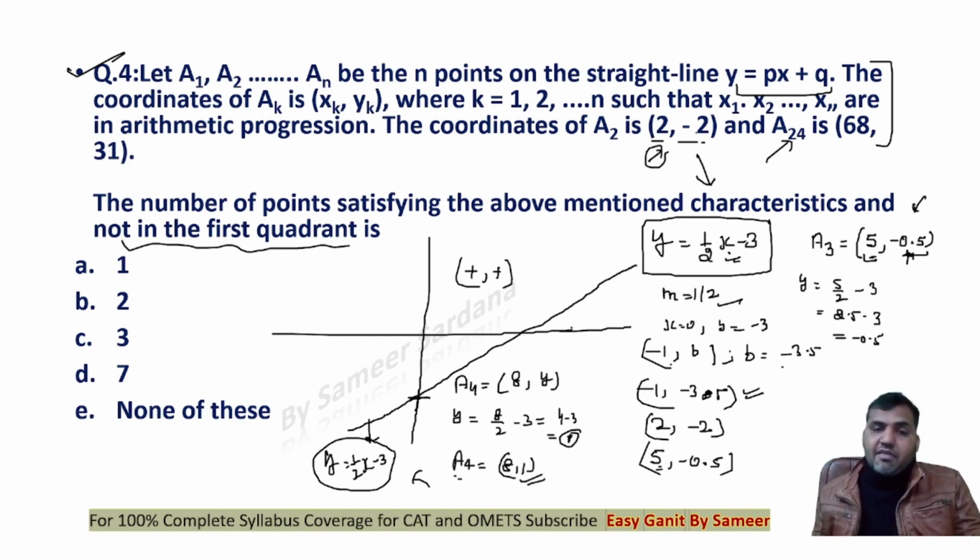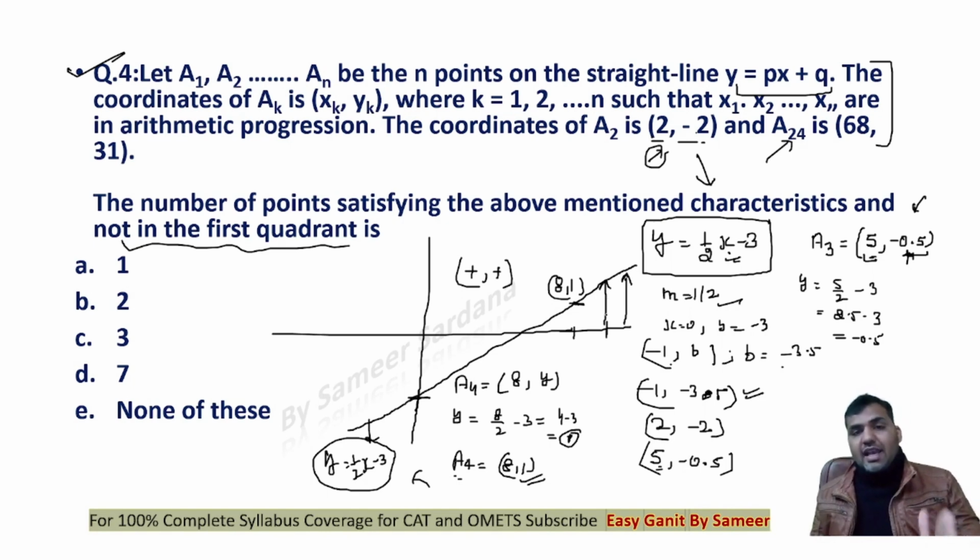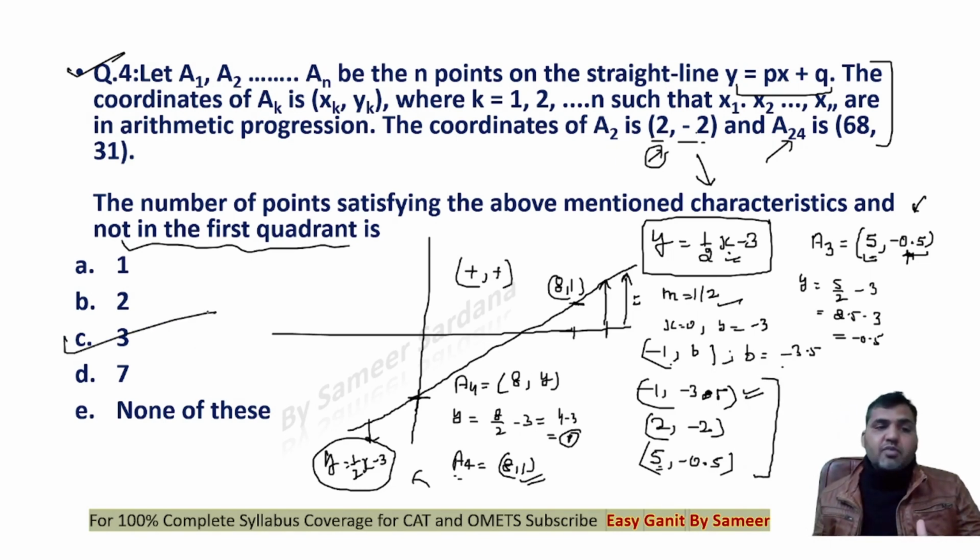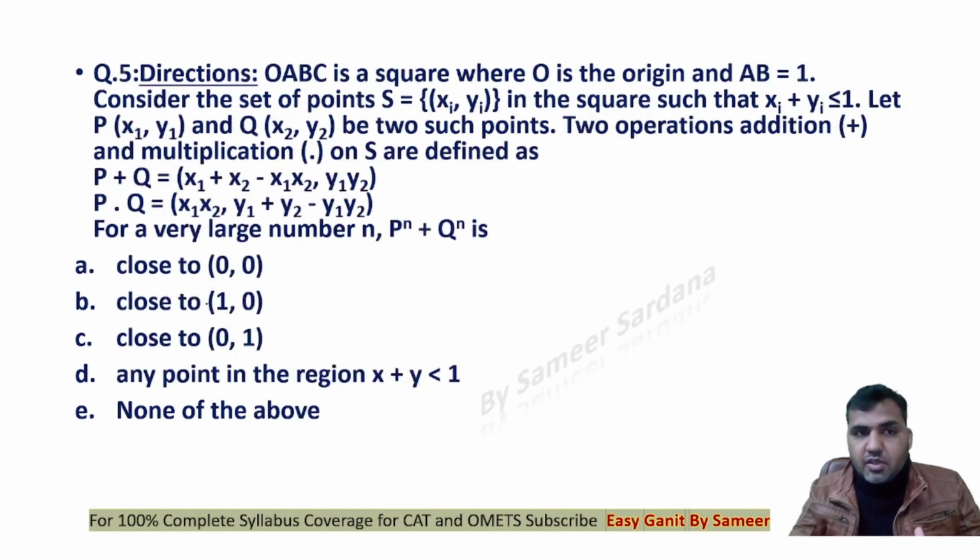Now if A4, where x is 8 and y is 1, lies on this point and it is in the first quadrant, now if I increase x, y will also go up because it is an increasing line. So can I say all the points which are on the right hand side of A4 or after A4, on increasing x, y will keep on increasing. So if x goes up, y also goes up. That means x and y will both be positive for all the points after A4. So these are the only 3 points which will not be in the first quadrant, these points which follow the above mentioned characteristics. Hence the answer would be C option.